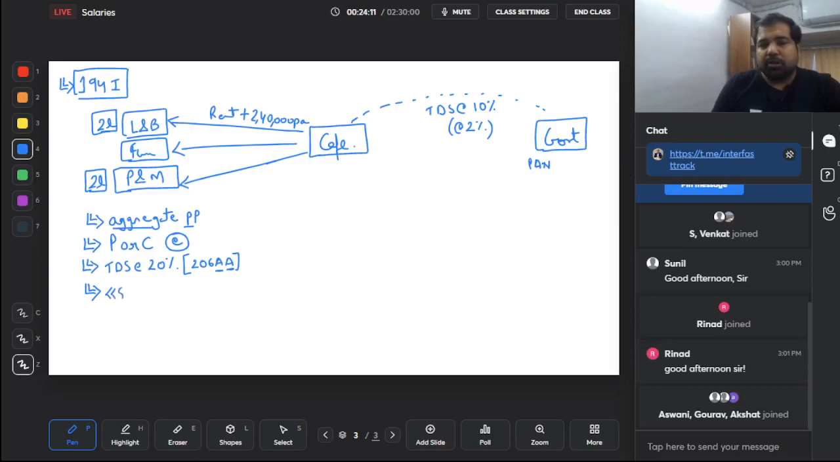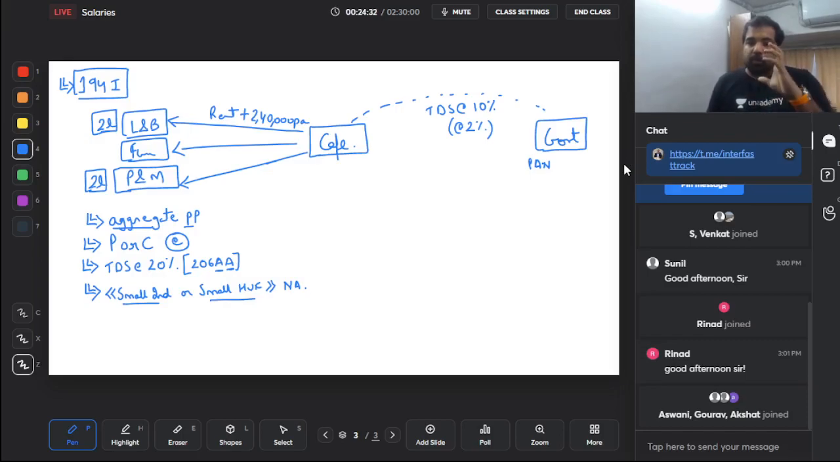the government has made an exception. They say if you're a small individual or a small HUF, What is this small individual, small HUF? I'll tell you. But they say if you're a small individual or a small HUF, then this section does not apply to you. So please pay your rent without deducting any TDS. Now, what is a small individual, small HUF? Guys, you're small, not in terms of size, but in terms of turnover.